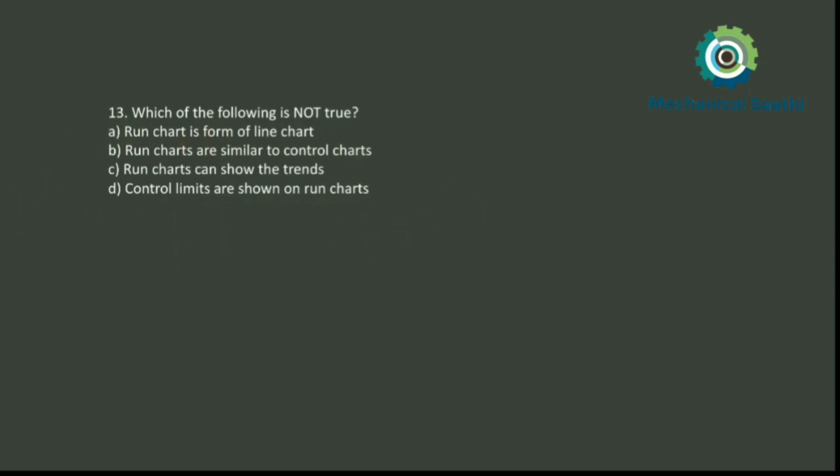I think this question is repeated, as we have already discussed it in the previous question. Control limits are shown in the control charts only, but in case of run charts, we cannot show the control limits. So option number D will be the wrong statement, and we can check this as our answer. Option number D will be the correct answer for question number 13.